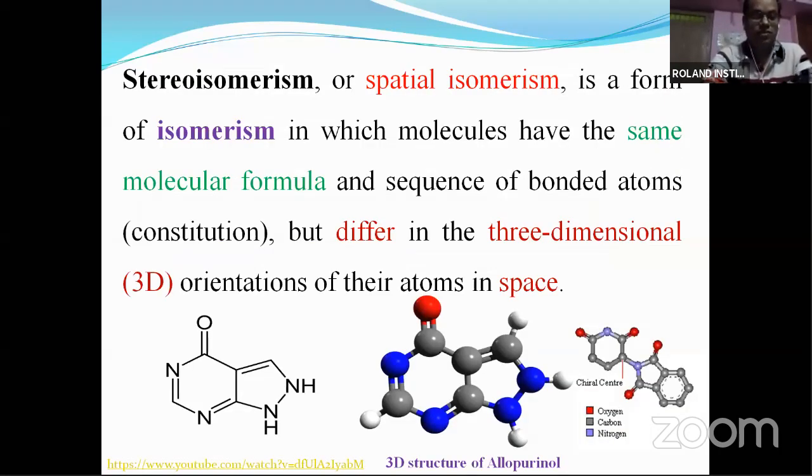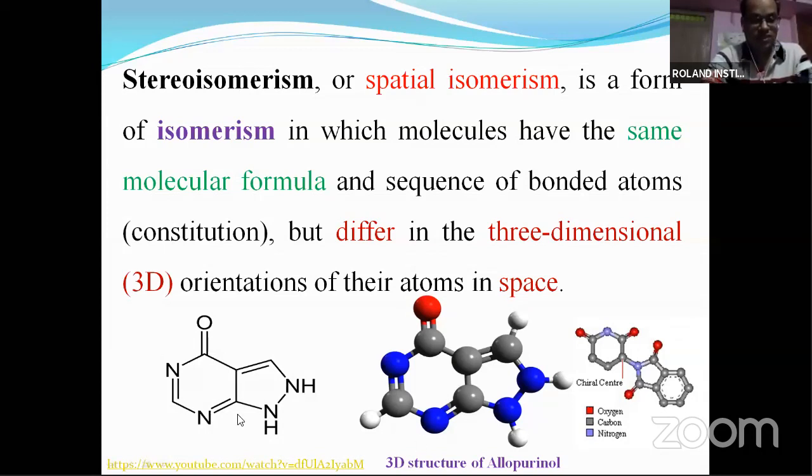Next we'll go for stereoisomerism. Stereoisomerism is also called spatial isomerism, because the molecules have atoms arranged in three-dimensional space, that is, a 3D orientation of the atoms. That is called stereoisomerism. Suppose I give the example of allopurinol.